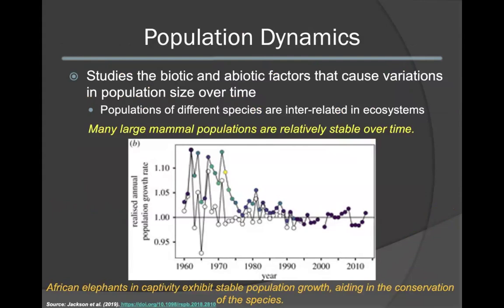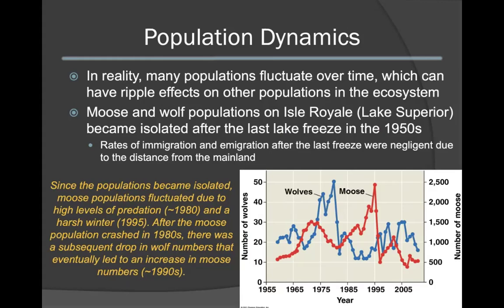The study of population dynamics examines the biotic and abiotic factors that can cause variations in the size of a population over time. Populations of different species can be interrelated in ecosystems. For instance, many large mammal populations are considered to be relatively stable over time. African elephants in captivity exhibit stable population growth. This is important as this aids in the conservation efforts for that species. In reality, many populations are not steady state, meaning that they will fluctuate over time. These population fluctuations can also have ripple effects on other populations or species within the ecosystem.